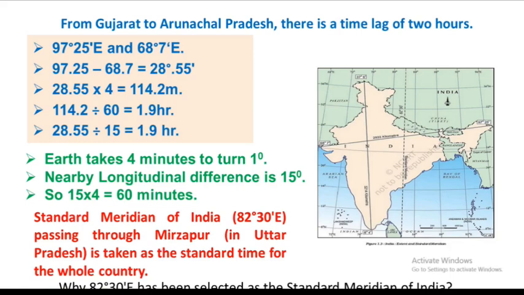So the question: why has 82 degrees east longitude been selected as the standard meridian of India? The answer we already discussed: to avoid the confusion about the time difference in the various parts of India.